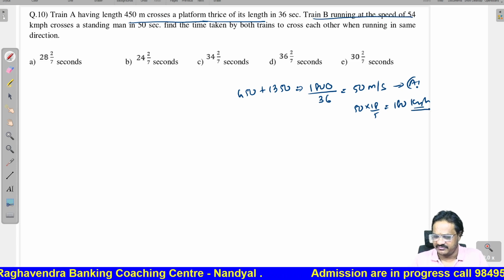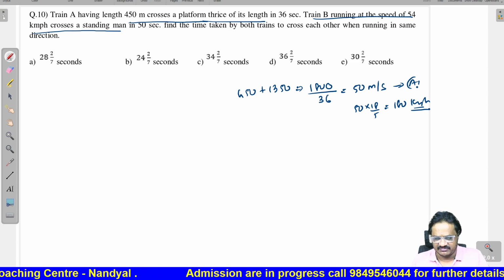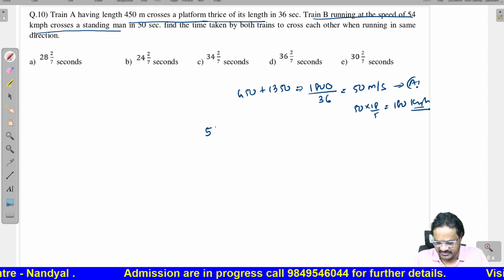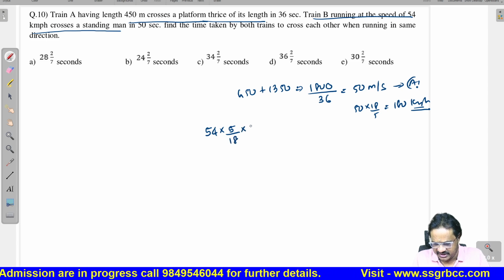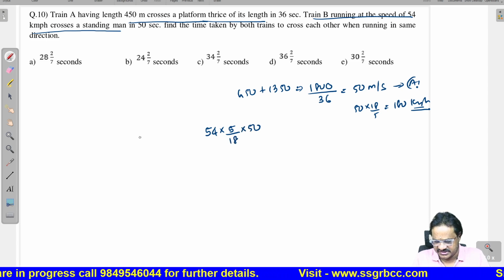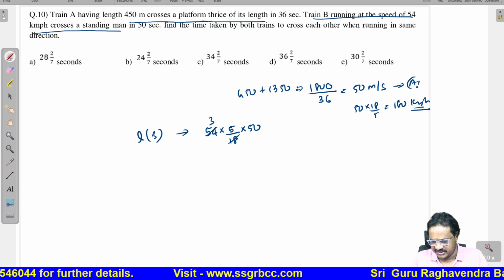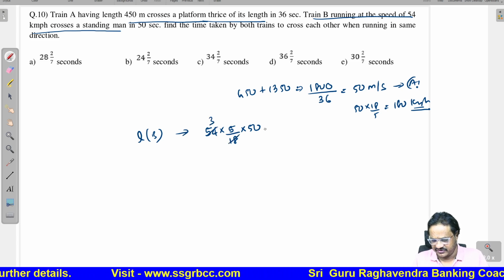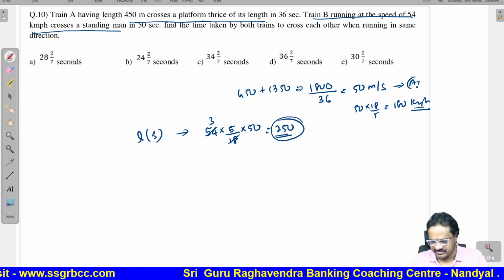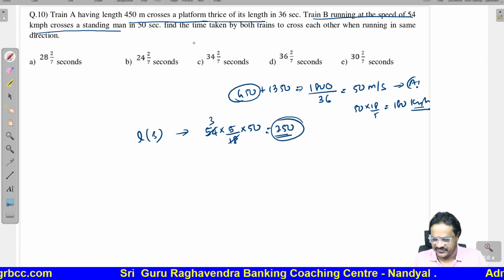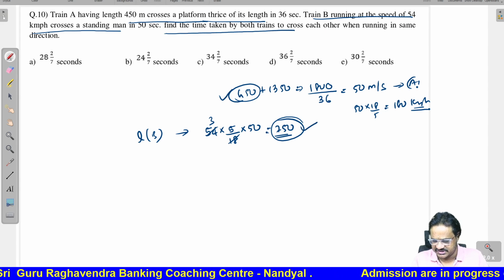Now train B running at the speed of 54 kilometer per hour crosses a standing man in 15 seconds. So train B speed 54. If you convert into meter per second, 5 by 18, it is crossing in 15 seconds. We will get length of B. So length of B you will get 3 into 15, that is 750. Now this is train length B, this is train length A. Find the time taken by both trains to cross each other. So this is B length, this is A length.